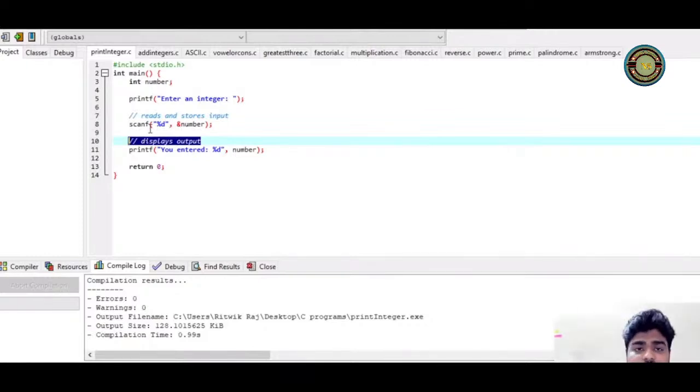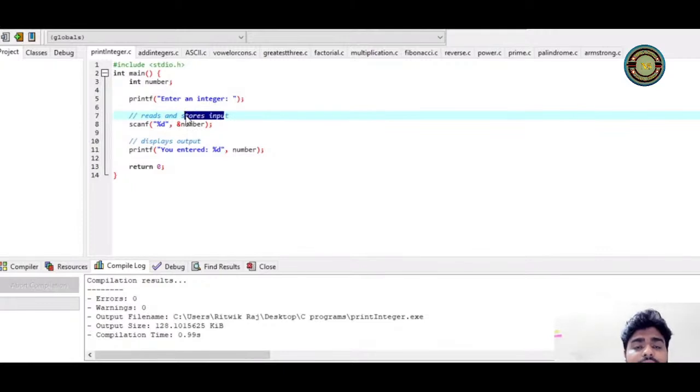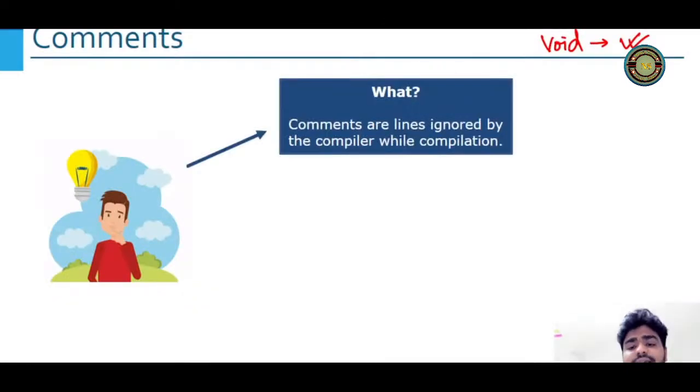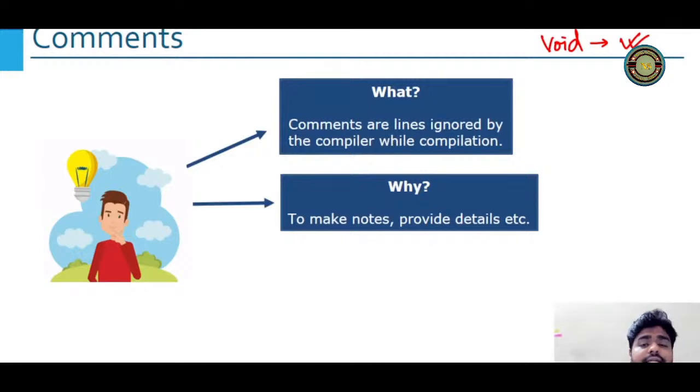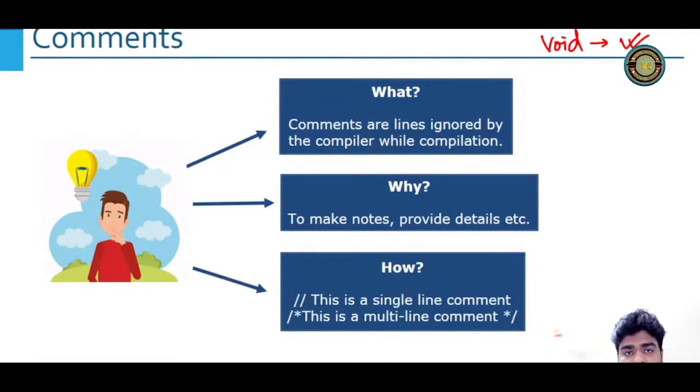Correct? So we get the information, you can understand it from your view, and the compiler will also not complain about what you have written, because the compiler understands that it's a comment, it's not code. So comments are not treated as code. It's something which is ignored by the compiler. It is used to make notes or give information. And this is the single line comment, which my friends have already given.